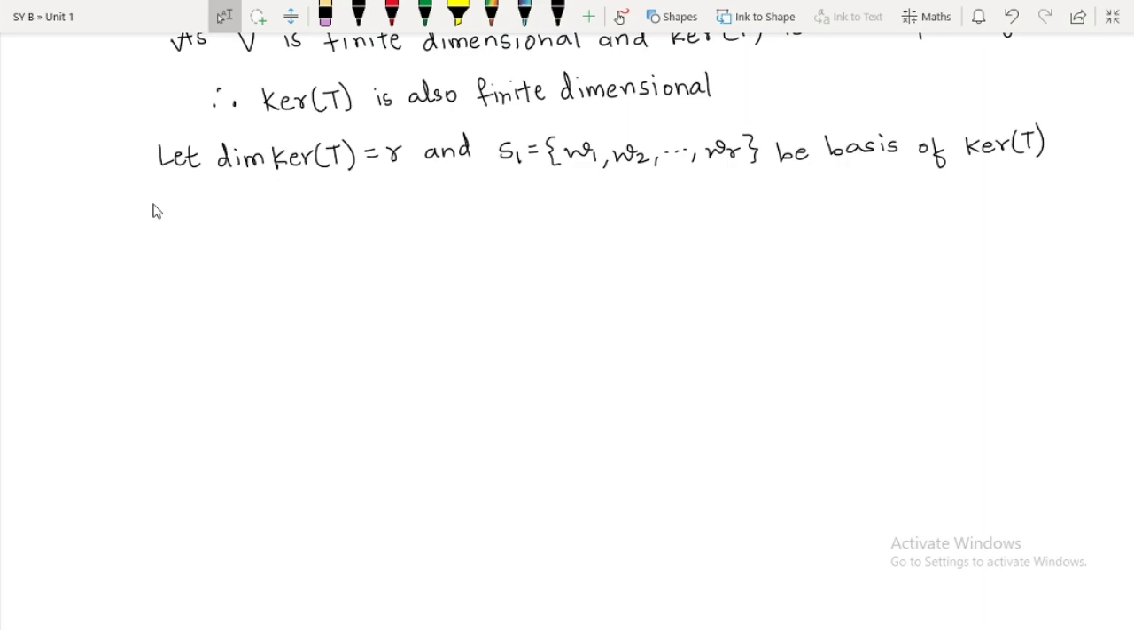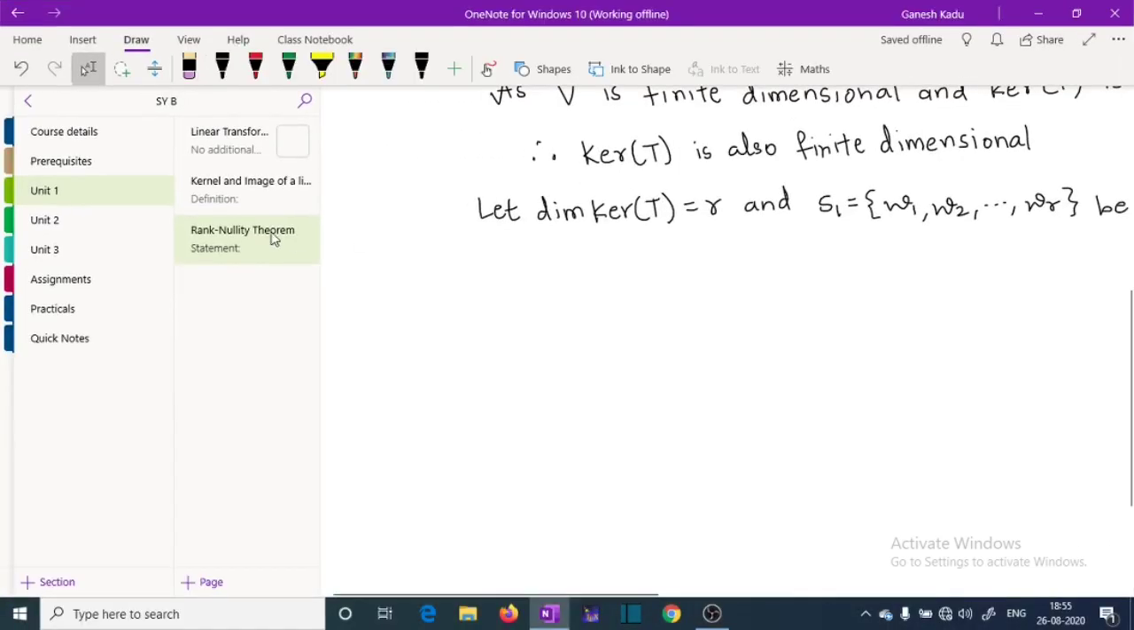Now, as we know, a basis of a subspace can be extended to a basis of the vector space. The same thing can be applied here. Over here kernel of T is a subspace of V, and we know the basis of kernel of T as W1, W2 up to WR. So this set can be extended to a basis of the vector space.